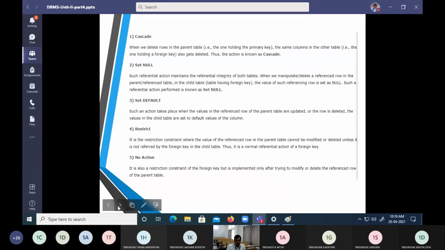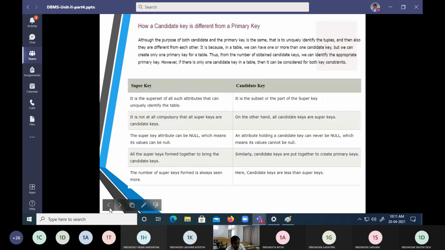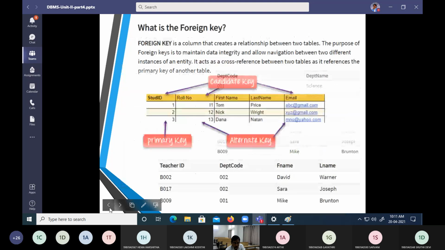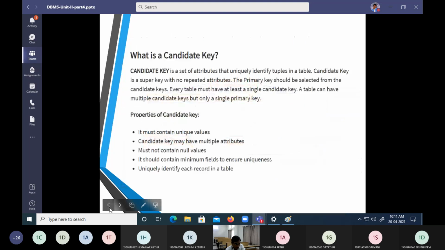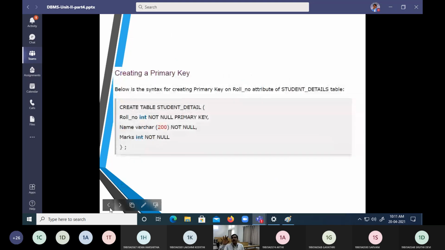Now, when we talk about a foreign key, how can I make a foreign key, or how can I make a primary key? That was the basic question we are going to get. So let us look at the syntax for how we can create a primary key in a table.